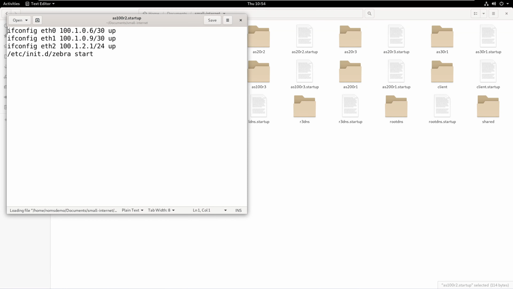Moreover, for each device, there is a .startup file which contains shell commands that are executed on device bootstrap, and a folder whose content is copied in the device root directory on deploy. As an example, the startup file assigns IP addresses to network interfaces, while the folder contains the routing daemons configurations.